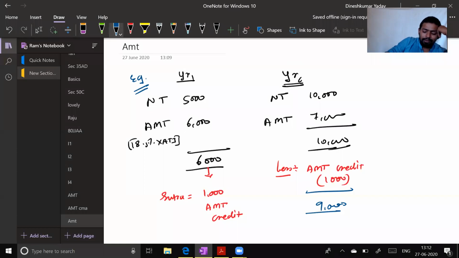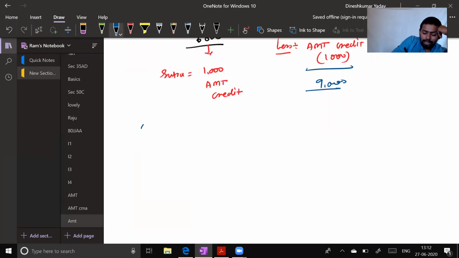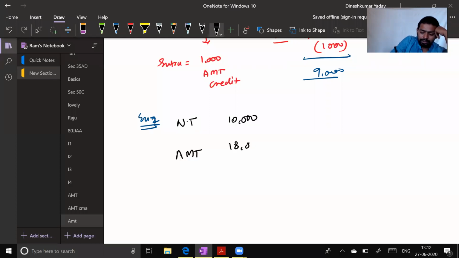Now example number 2. In example 2, my tax as per normal provisions is 10,000 and AMT tax is 18,000.